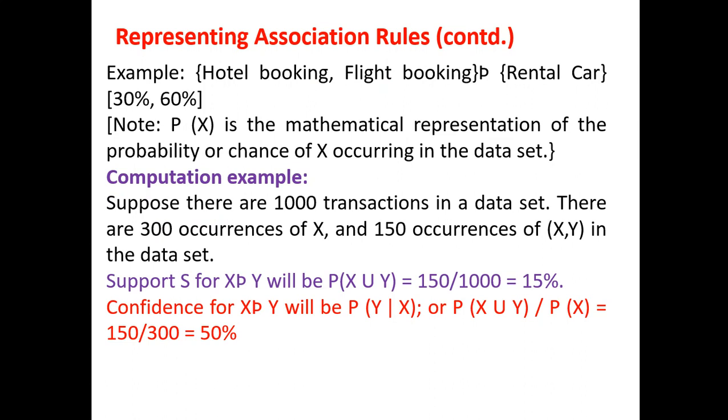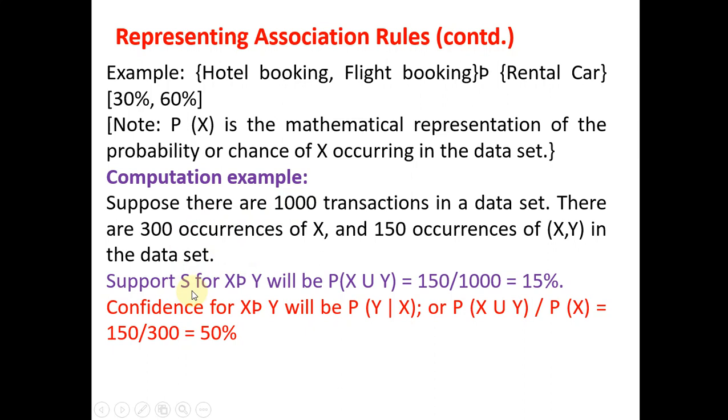Here P(X) is the mathematical representation of the probability of X occurring in the data set. Suppose 1000 transactions have taken place in a data set. Consider there are 300 occurrences of X, and 150 occurrences of X and Y together in the data set.